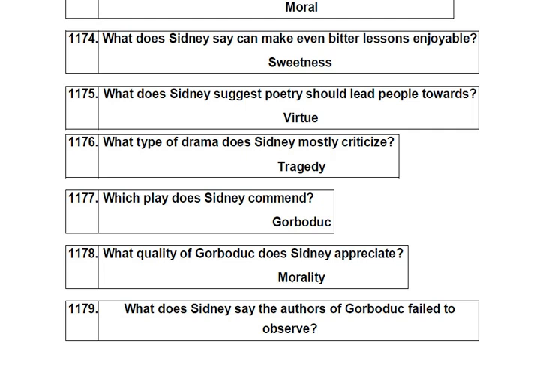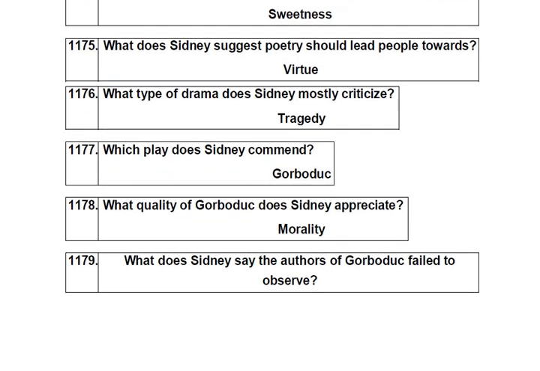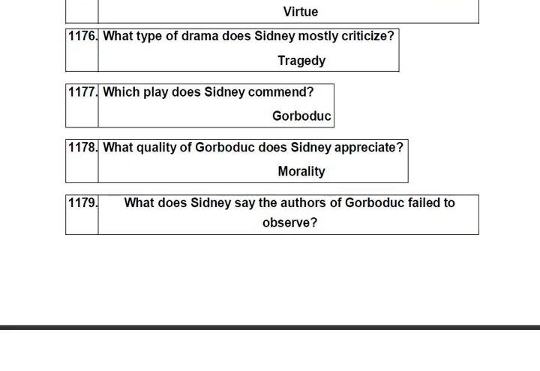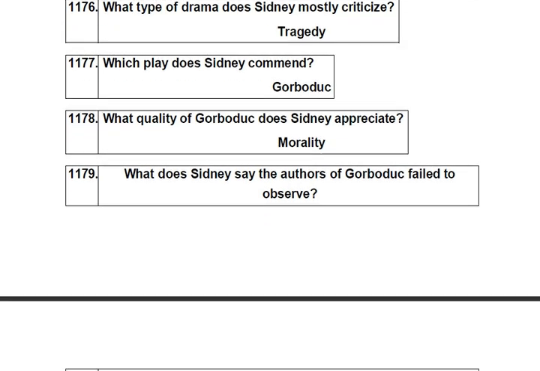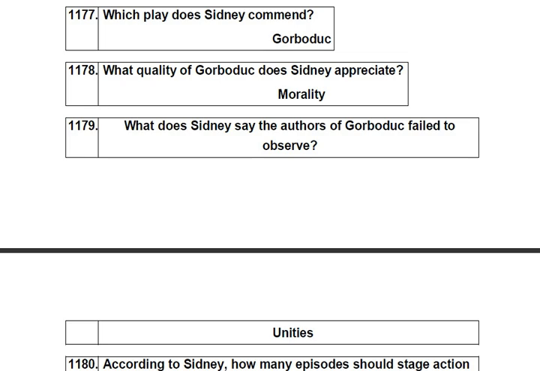What type of drama does Sidney mostly criticize? Tragedy. Which play does Sidney commend? Gorboduc. What quality of Gorboduc does Sidney appreciate? Morality. What does Sidney say the authors of Gorboduc failed to observe? Unities.